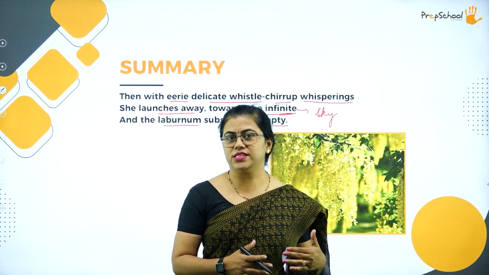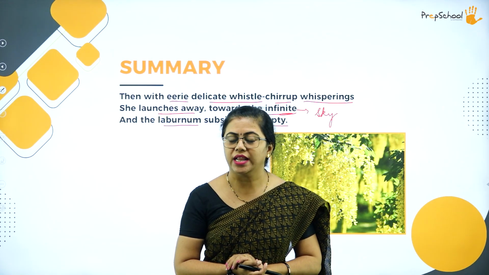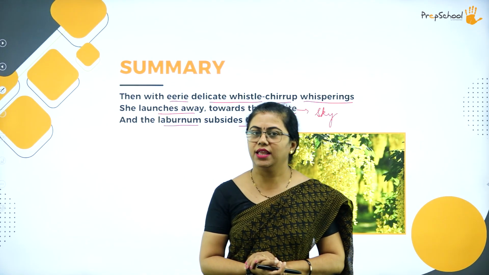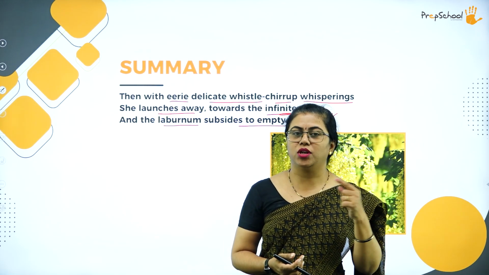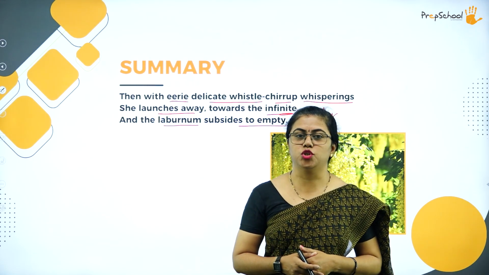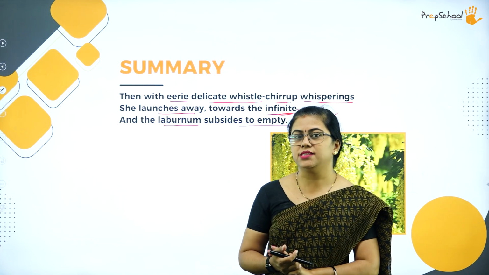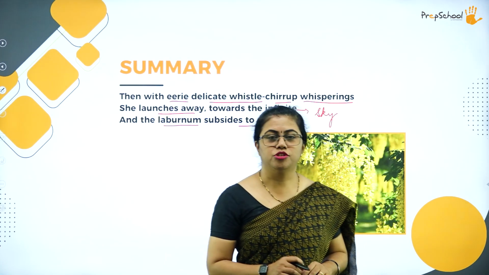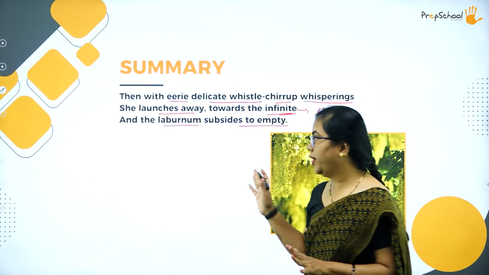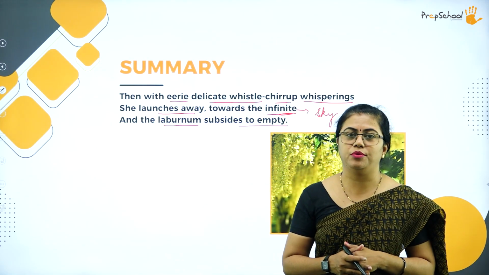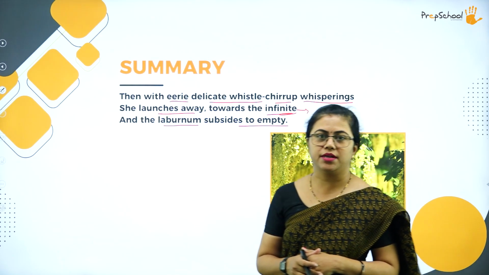The young ones are there, but since the mother is not there, even they are not making any noise. So the bird actually brings a lot of life. It adds fuel to the engine there and makes it move. All these comparisons are made by the poet. So this is how the poet compares the relationship between the bird and the laburnum tree.